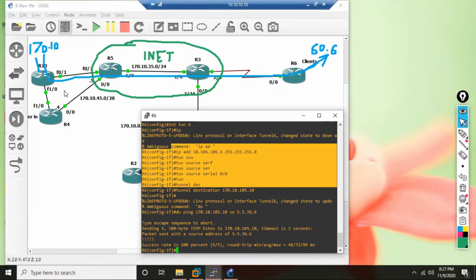How are they connected to internet? Because of the default route, and they have on the outside what? Public IP. So R10's public IP is what? 170.10. If you want, I can write it down here.